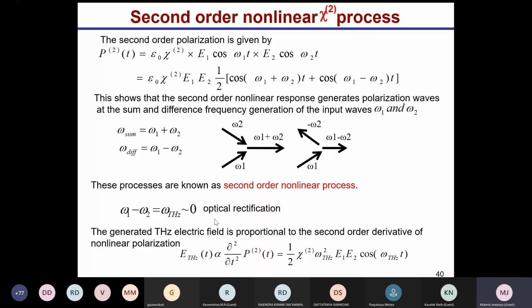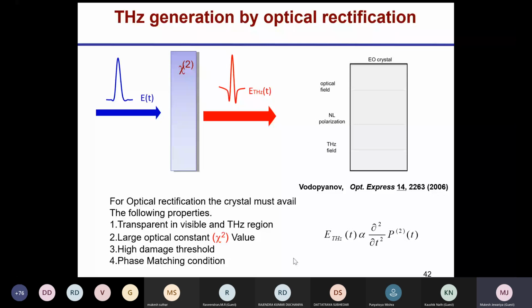As I said here, terahertz is directly proportional to the second order derivative of this polarization, and this polarization contains chi2. So the higher the chi2, the higher the terahertz. You can see in this cartoon animation that you shine an optical pulse on this crystal, you create a non-linear polarization, and using the second order derivative of this non-linear polarization, you generate a terahertz pulse.